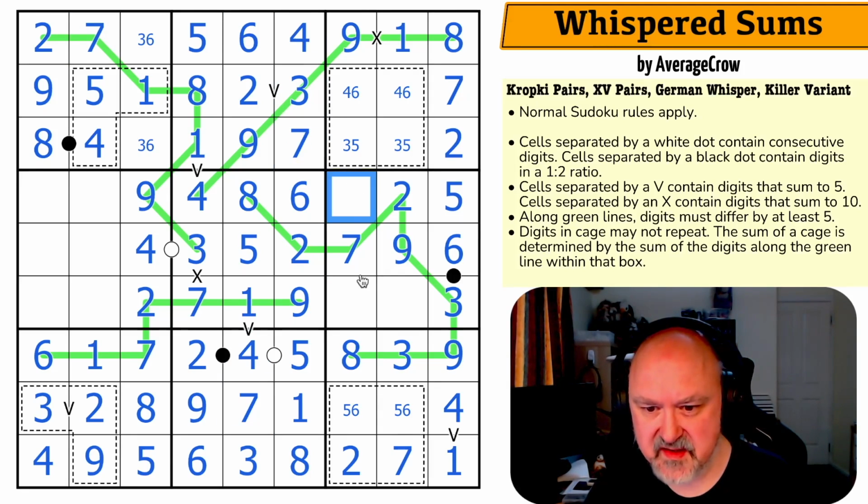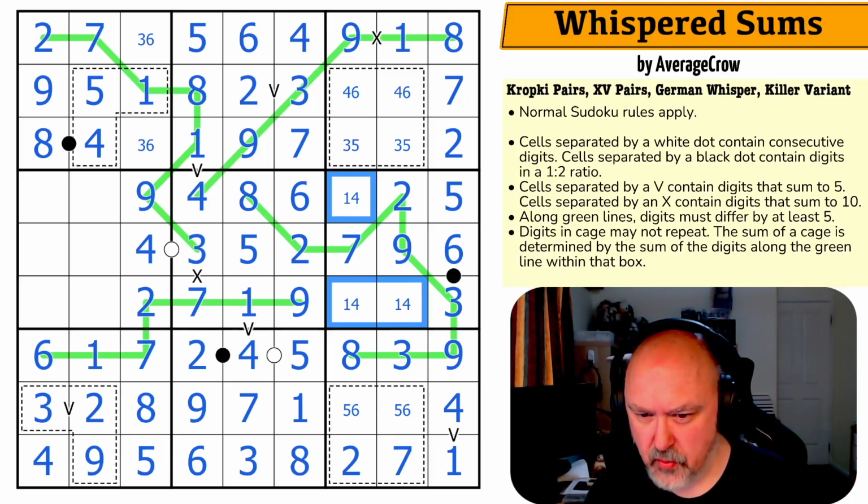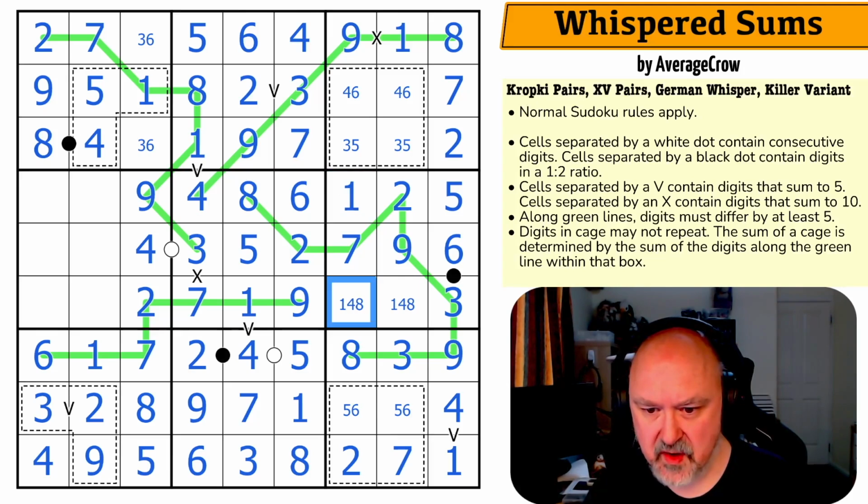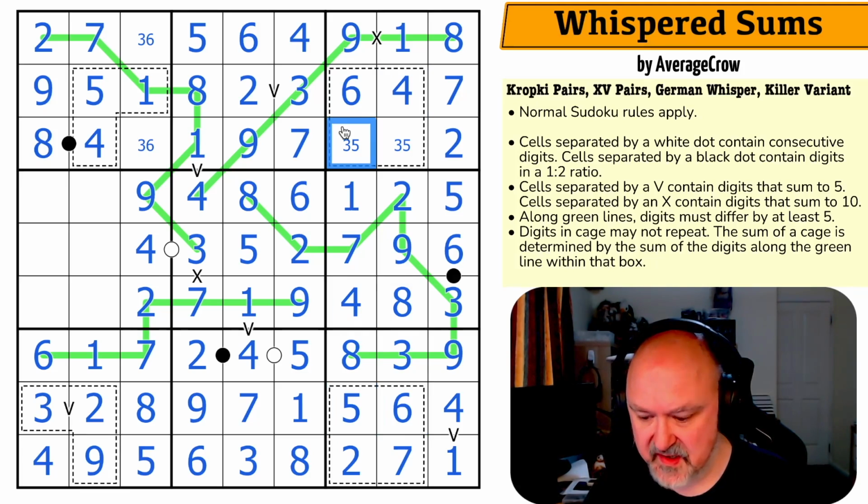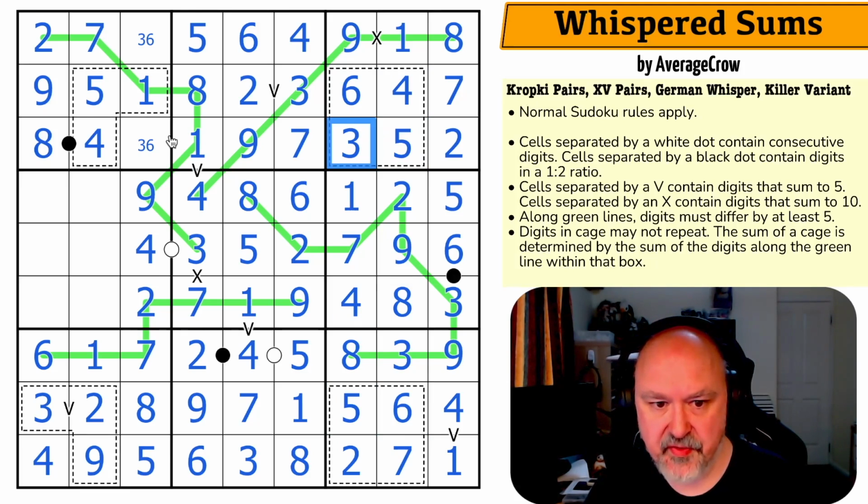Okay, this triple. 1, 4, 8. There's a 4, 8 there, so that becomes the 1, and I take the 1 out of there, and I'll use that 8 to make that the 4 and that the 8. The 4 looks up, making that the 6 and that the 4. The 6 looks down, making that the 5 and that the 6. The 5 looks up, making that the 3 and that the 5. The 3 looks across, making that the 6 and that the 3.